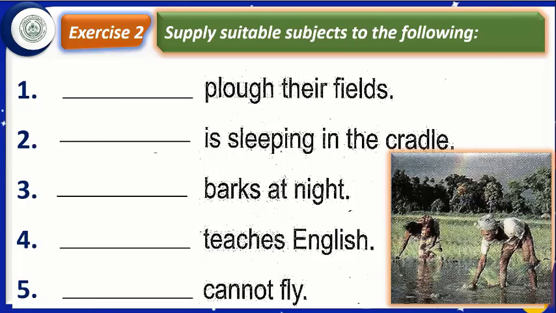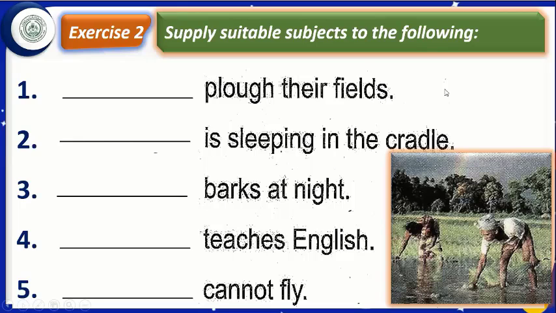Do you know? Yes. The subject will be written according to the verb. This verb is plow.